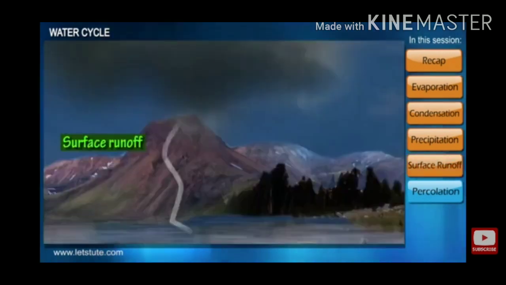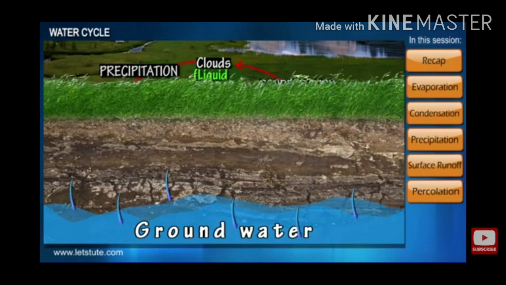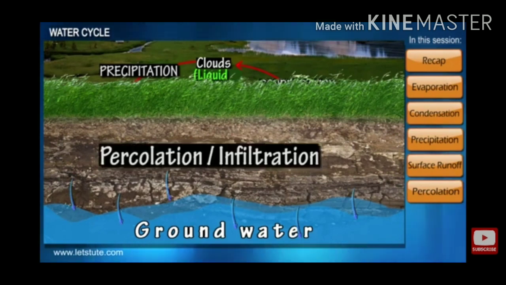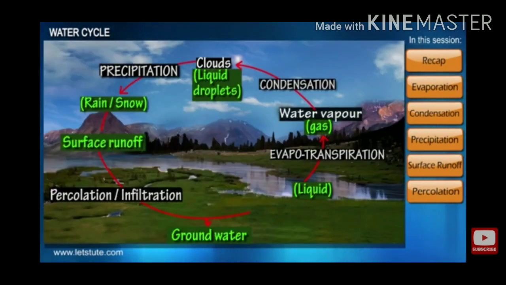See this diagram. In this diagram, water comes from rocks or mountains and is added into the groundwater. This is known as percolation or infiltration, which enriches groundwater.